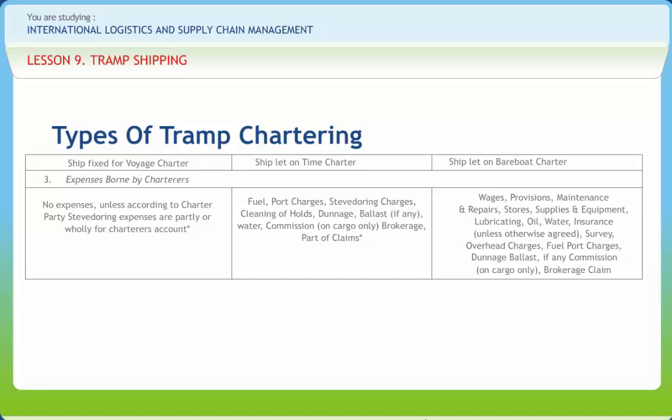Under bareboat charter arrangement, the ship owners let out the bare ship for a period of time. The difference between the time charter and bareboat charter lies in the fact that in the latter case the ship in the bare form lies at the disposal of the charterers, who have the full right and responsibility of operating the ship.